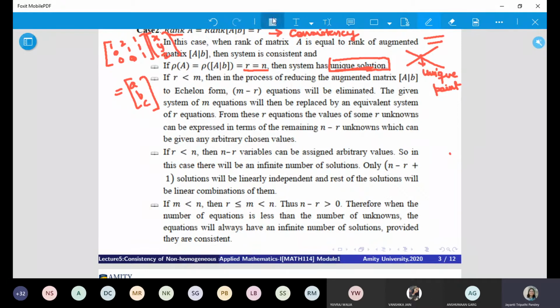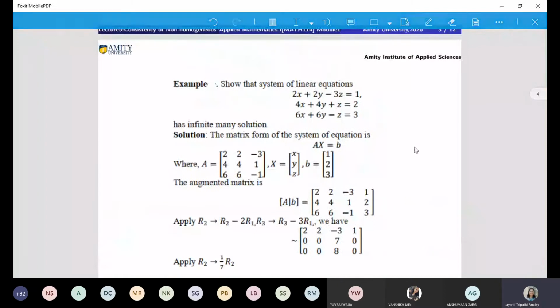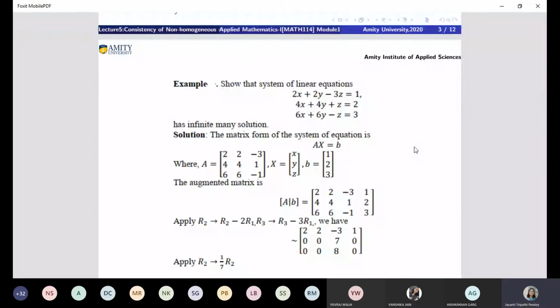Let me clear it to make it visible to you. I want you to focus on the equation. It is easy if we try to understand with the help of an equation. Now this is your equation.